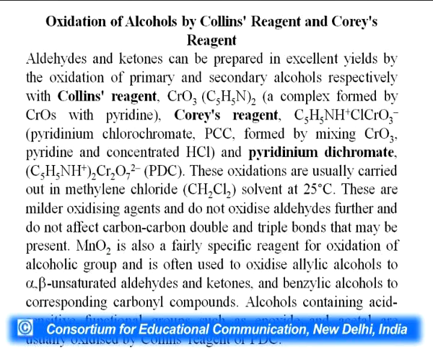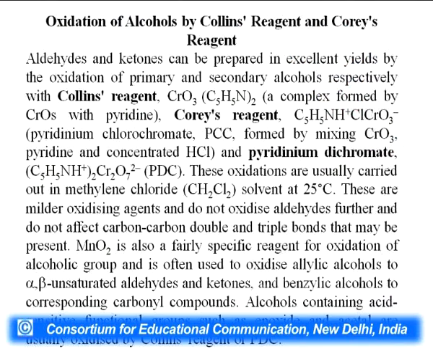And pyridinium dichromate, PDC in short form. These oxidations are usually carried out in methylene chloride solvent at 25 degrees Celsius. These are mild oxidizing agents and do not oxidize aldehydes further and do not affect carbon-carbon double bonds and triple bonds that may be present in the molecule.